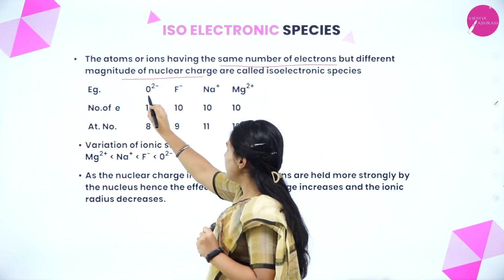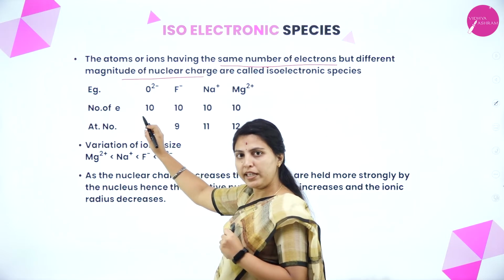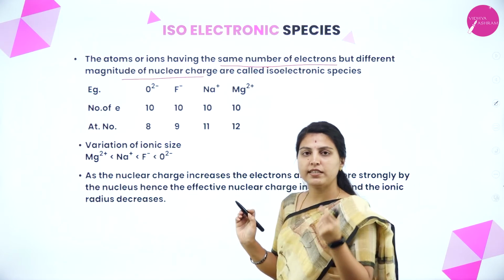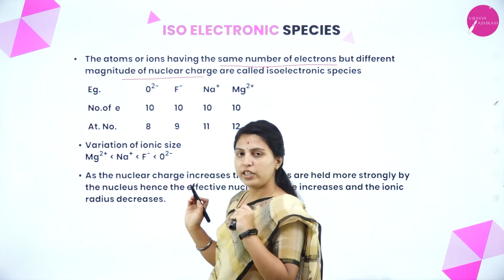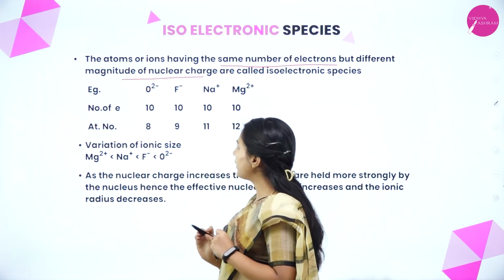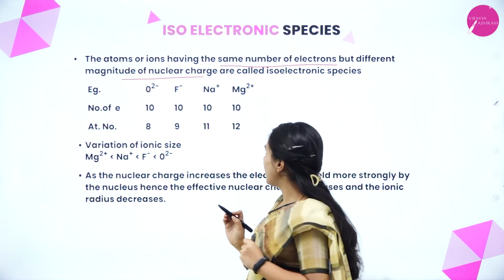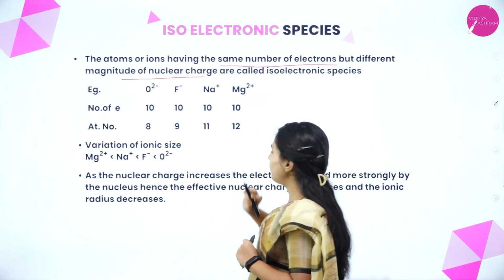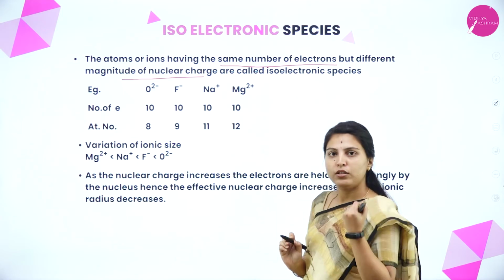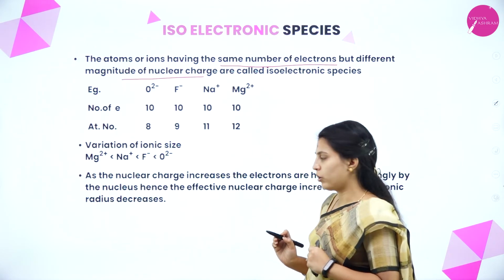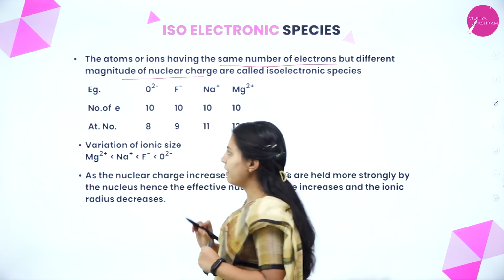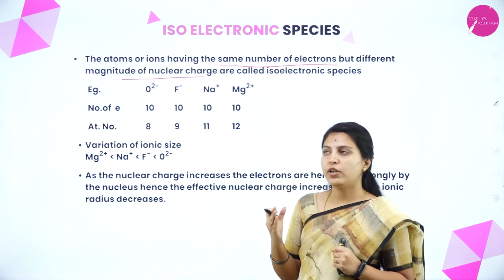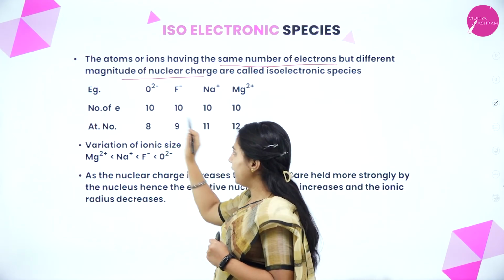We'll see. Oxygen will have number of electrons 10. O2 minus means 2 will be added up. Fluorine F minus, 9 is the atomic number, 1 anionic charge, 1 electron will be added. Again it will become 10. Sodium plus means 1 cationic charge, 11 is the atomic number, 1 electron will be removed. Magnesium 2 plus, overall atomic number 12, 2 electrons will be removed. That time all the species will have the same number of electrons, that is 10. Okay, this is about isoelectronic species with the example.